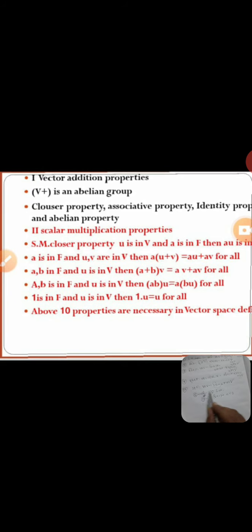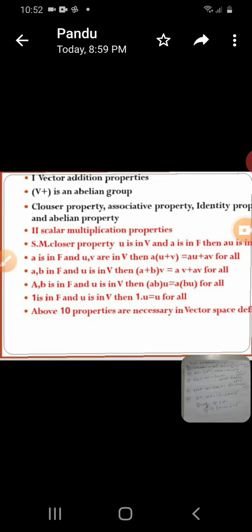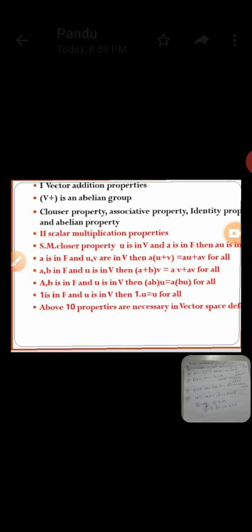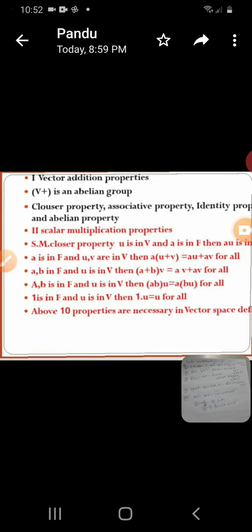These two, 5 plus 5, 10. Under the 10 properties, (V, +, ·) is called a vector space. This is the definition of the vector space.